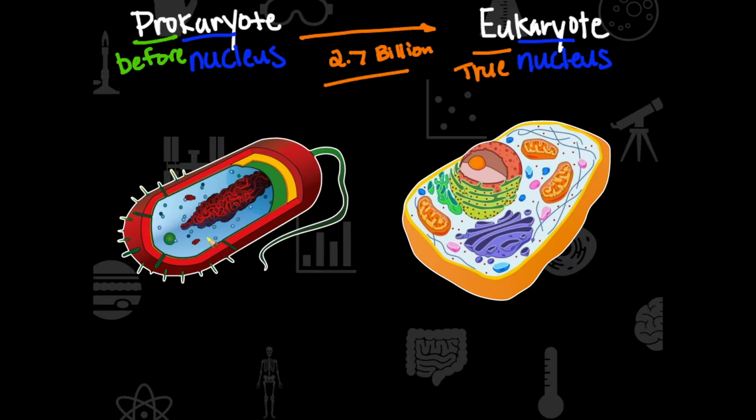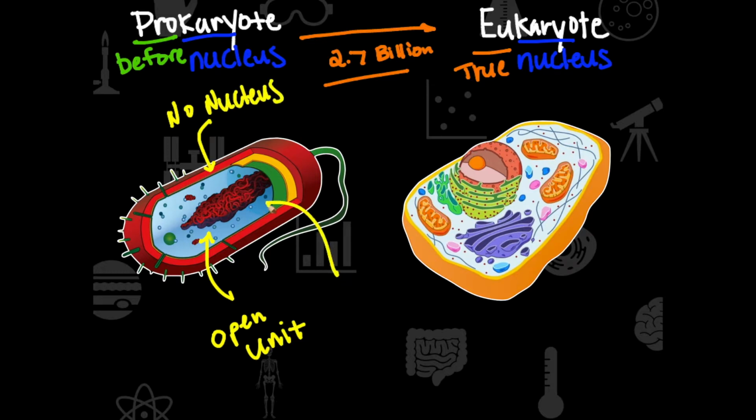So we're going to see this open unit here. And this open unit basically contains the cytoplasm. But what we can see here is we have all of our DNA that's not enclosed by a nucleus. So what we have is no nucleus, and we don't have any membrane-bound organelles.